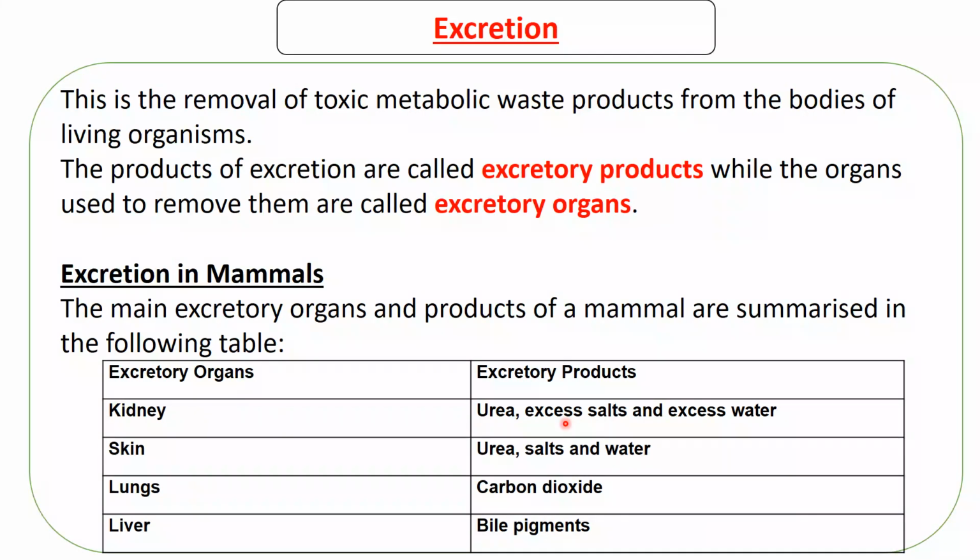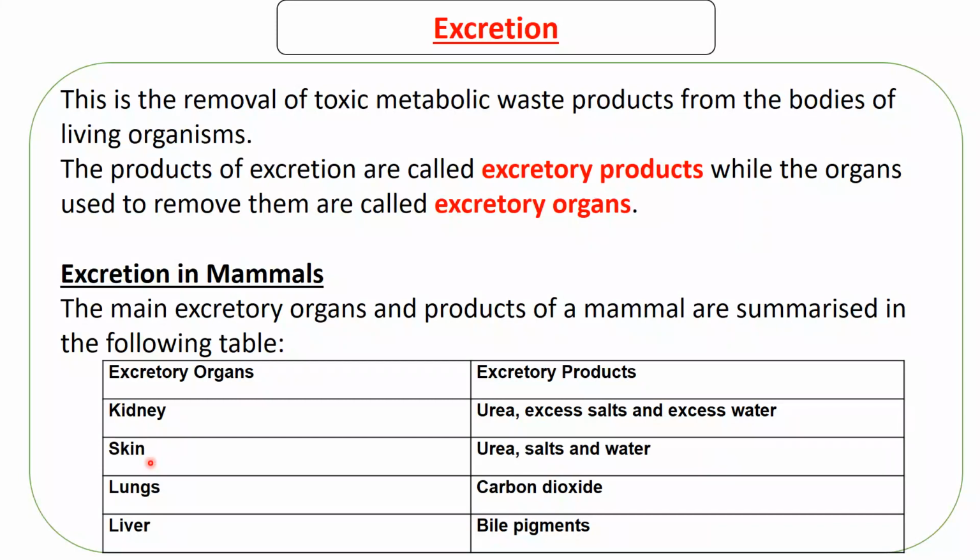In short, urine. So urine is made of urea, excess salts and excess water. By the way, this teaching is going to be focused on the kidney, and the next video will be a combination of kidney and excretion in plants.